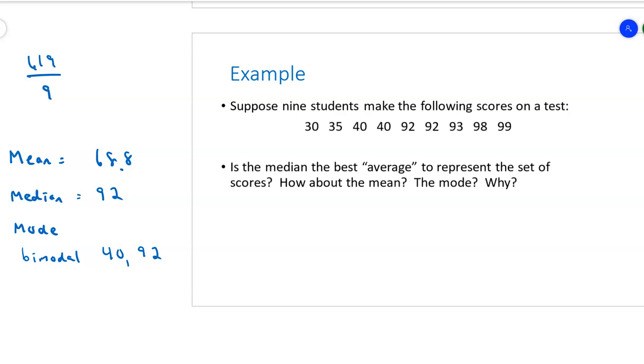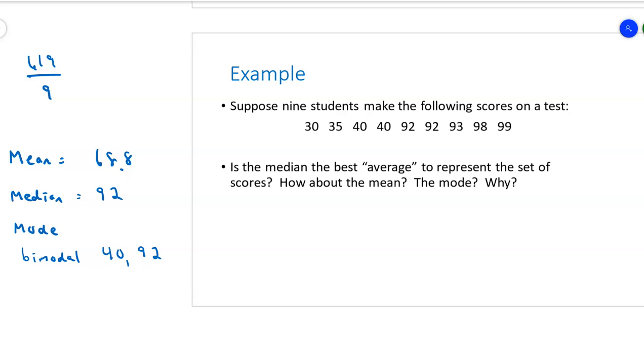So in this case, the fact that this is bimodal and they're reasonable representations that there were 2 distinct groups of students who got results on this test, one who scored in the 40s and one who scored in the 90s, that's not a bad indicator of how the class did in general, and that indicates that there was a wide difference between them.